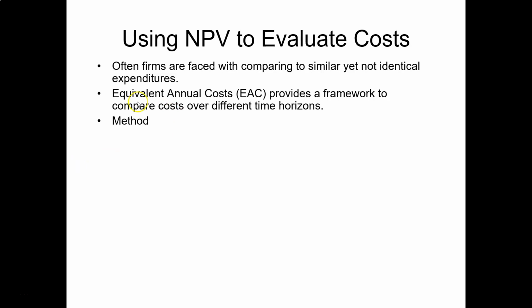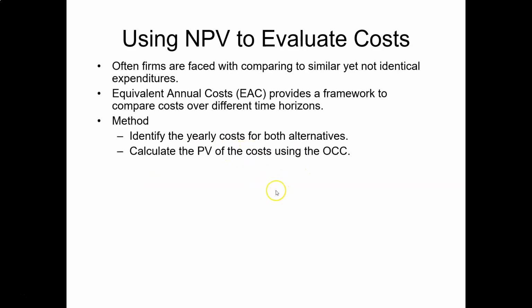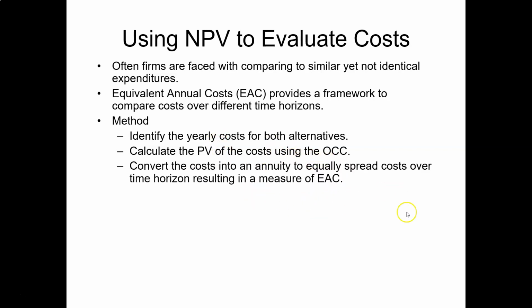The typical steps in calculating equivalent annual cost can be: first, we identify the cost at each year. Then we calculate the net present value of this cost with its discount rate. And then we convert this cost into an annuity. We think this annuity will provide an equal maintenance cost for the time horizon.